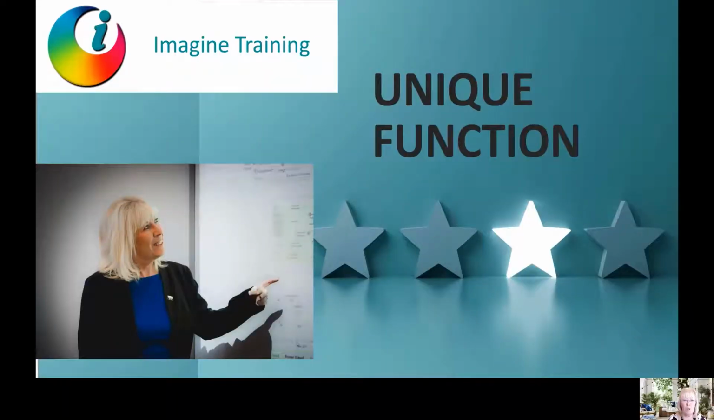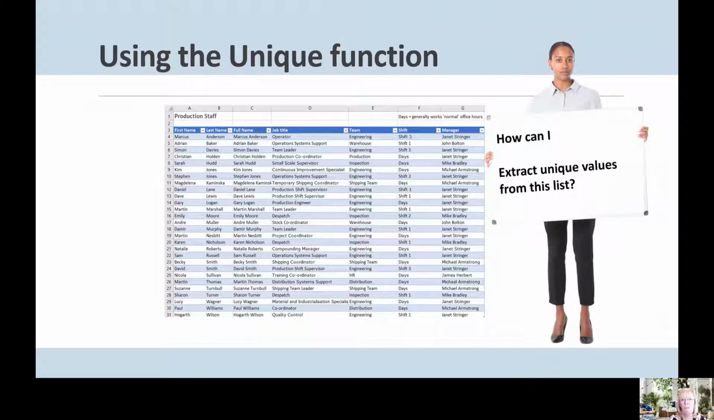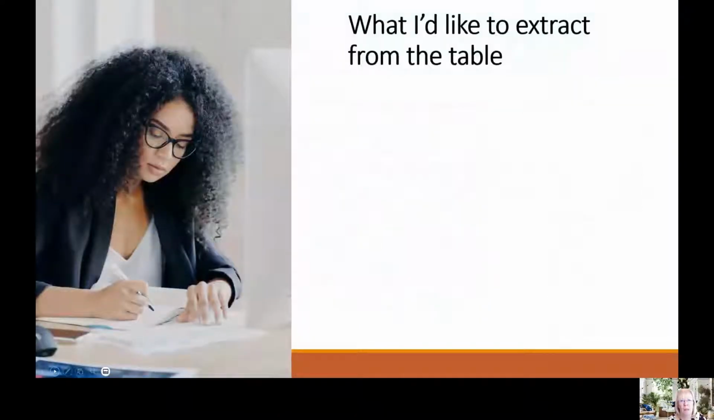Today I'm going to talk to you about the unique function where you can grab items that occur just once in your list, and I'm going to show you how you could use this very effectively using tables. What I'm going to show you is a table I've made of production staff where we can see their job titles, the teams, the shifts and the managers, and I want to know how can I extract the unique values from this list. In other words, what's a list of just which teams I've got, which shifts I've got, which manager I've got, that kind of thing.